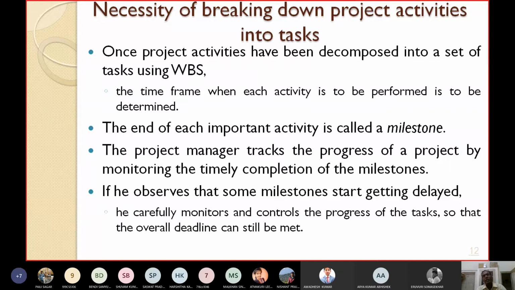For example, after requirement analysis, your design is completed. That is a milestone. When all the designs are completed, you have produced the data flow diagrams, UML diagrams, etc. The next activity will be coding. When the coding is over, you have written the program and taken the printouts, that is a milestone. Similarly, when testing is over and you have developed the test cases, that is called a milestone.